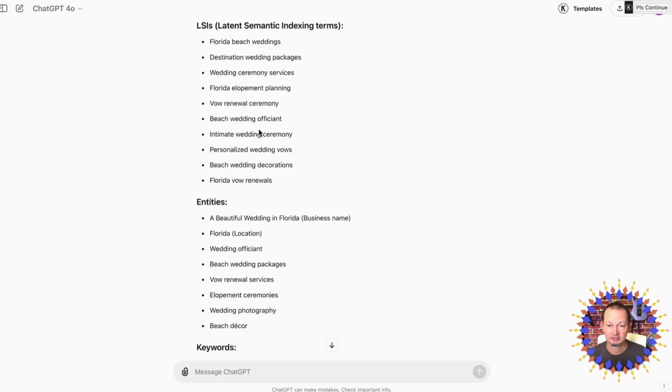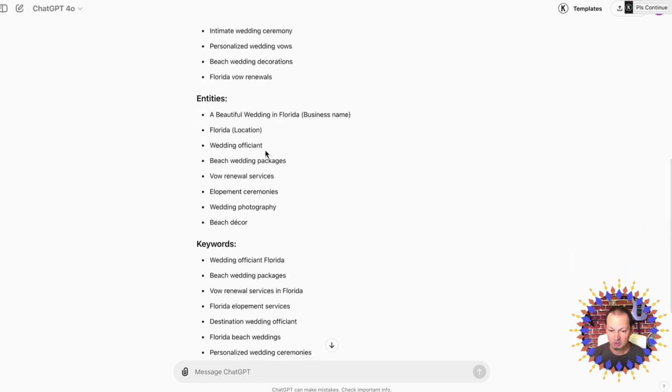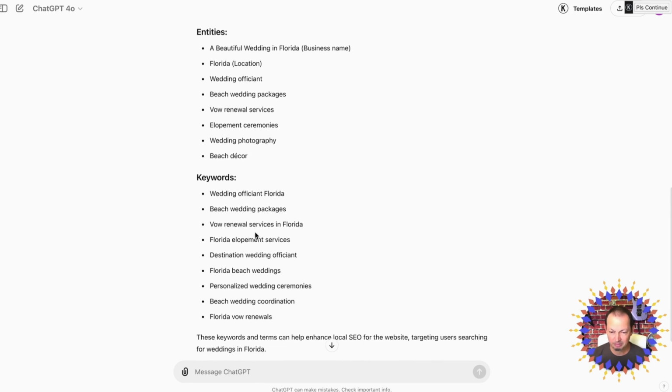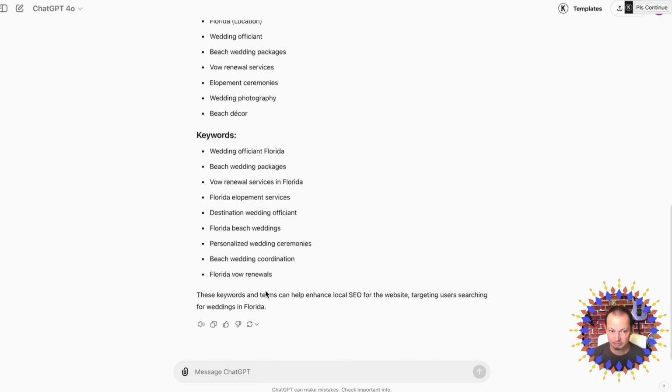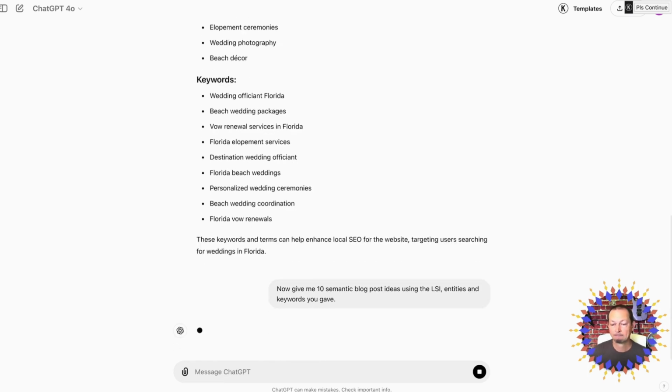All right, so I'm going to check these real quick. They do weddings in Florida. So these look to be okay. There's a couple in here that I don't know, but for the most part, these are really good. So now, what I want to do is get some blog topic ideas, and so I'll kind of reinforce on that with a similar question. Hey, using this information, can you now give me 10 semantic blog post ideas, right?